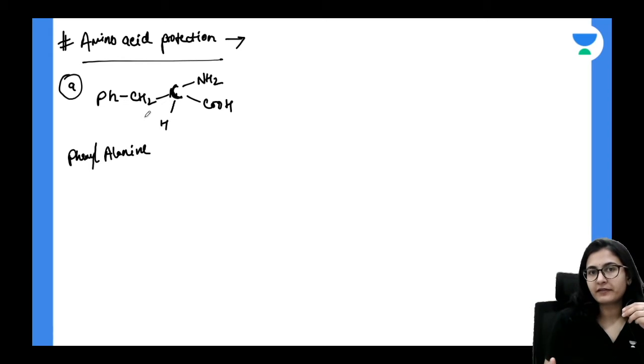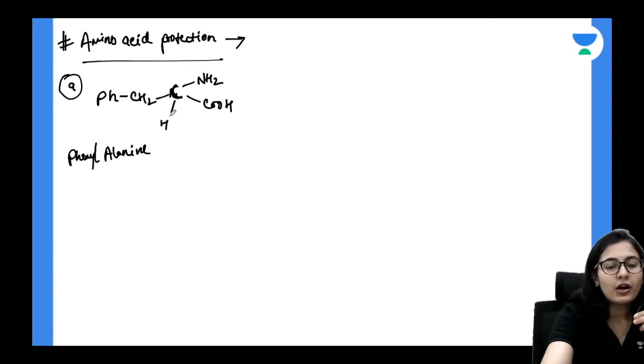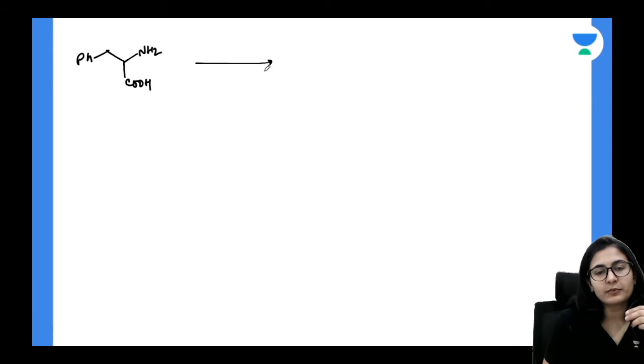In the previous session we have done the classification of the amino acids, you can check from there also. Or you can write this molecule in a better form, if you only want to see what's going on: this is your CH2, CH, NH2 and COO. Very plain and simple.